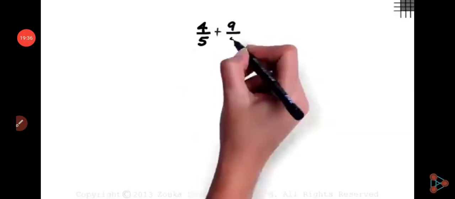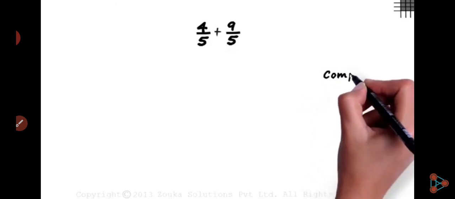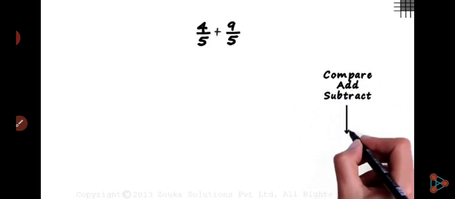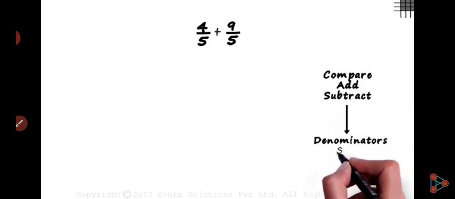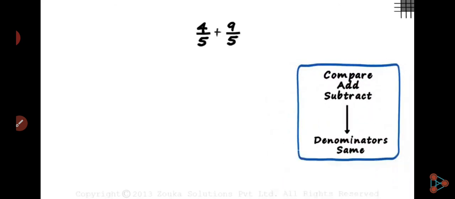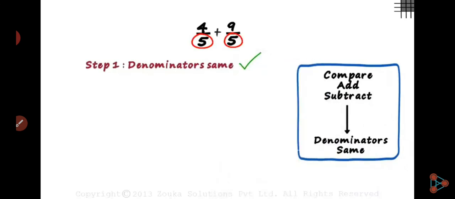Now, how to add two rational numbers? If we want to add two numbers, see the denominator. If the denominator is the same, it is very easy to do comparison, addition and subtraction. Understand? If the denominator is the same, then comparison, addition and subtraction are very easy.